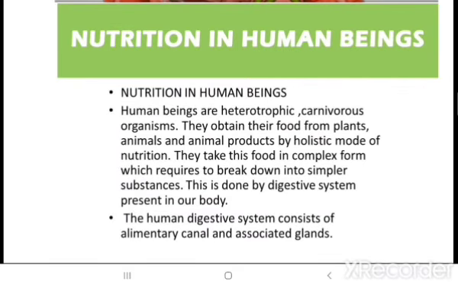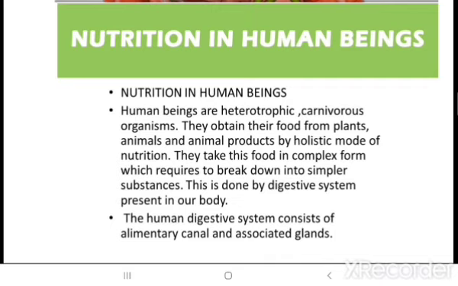Now moving ahead with the nutrition in human beings. How does it happen? We human beings are also heterotrophs. We are dependent on other sources of food, and we can be termed as omnivorous, because we are the ones who are both plant eating and flesh eating. We take this food in the complex form and break it down into simpler substances, and this is done in our body by the digestive system present inside our body.